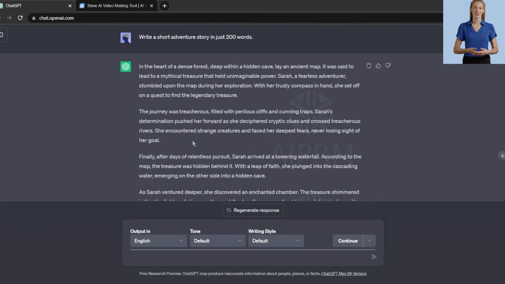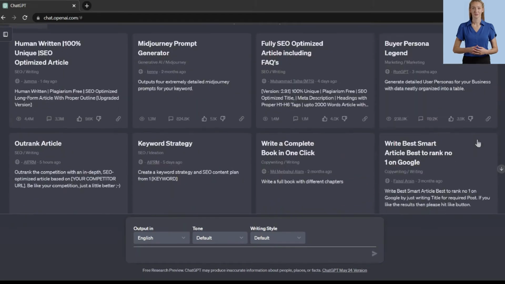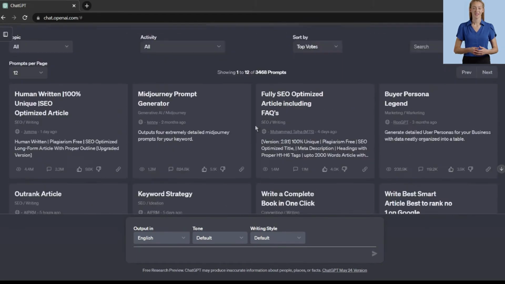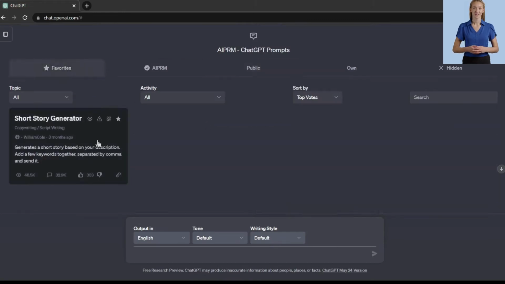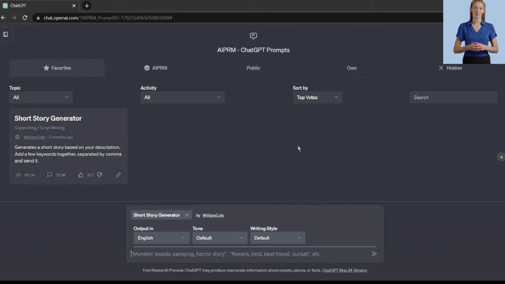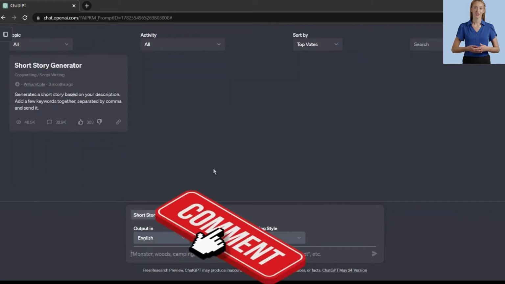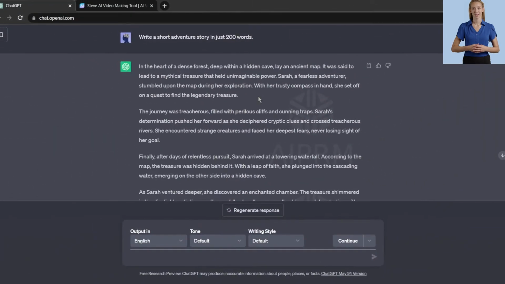If you're new to ChatGPT and want to know how to get the best output, I recommend checking out my previous video. I explained how to generate unique and engaging stories using ChatGPT. You can find the link in the description below or click the I button on the screen. If you have any further questions, let me know in the comment section. I will try to find the solution.